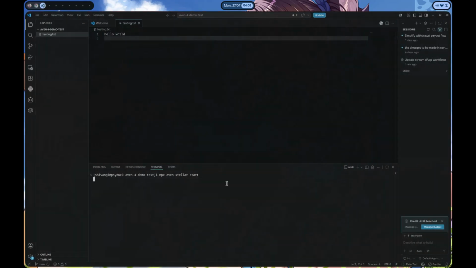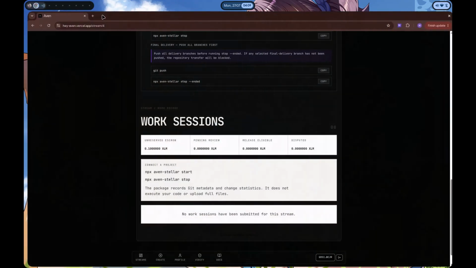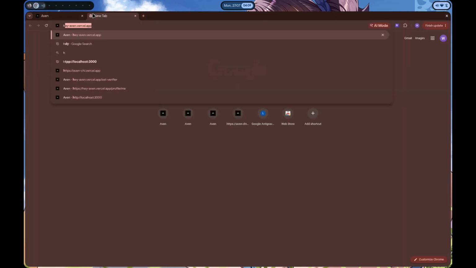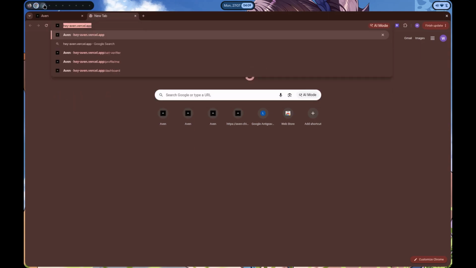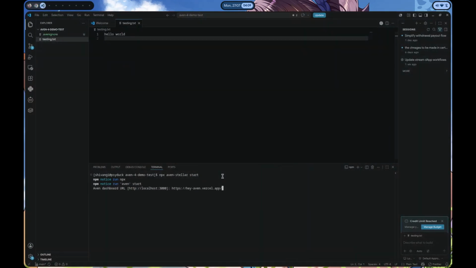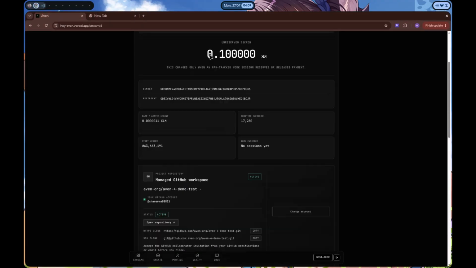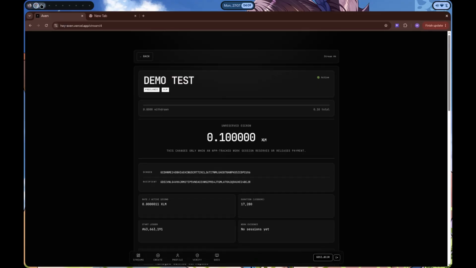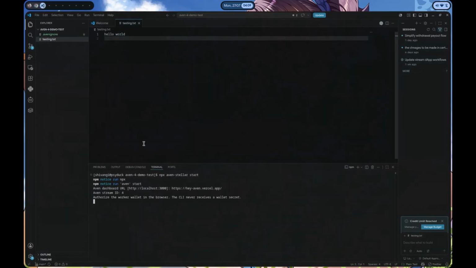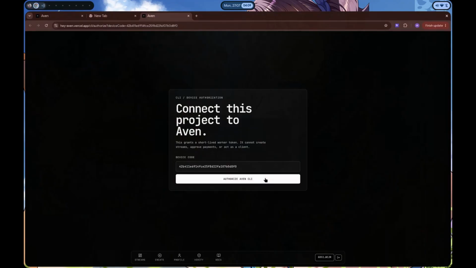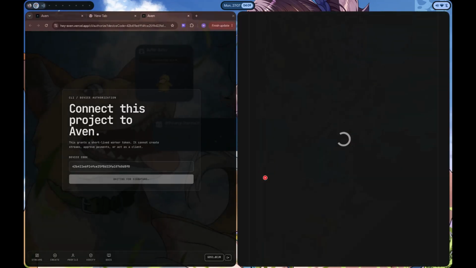If I click on this, then I'll be asked to write the deployment link, which is this one. Now when I click on enter, I'll be asked to put on the stream ID. The stream ID is visible on the dashboard in the corner here. So this is stream 4. I'll put 4 here. Then I'll be redirected to authorize the Aven CLI in the browser.